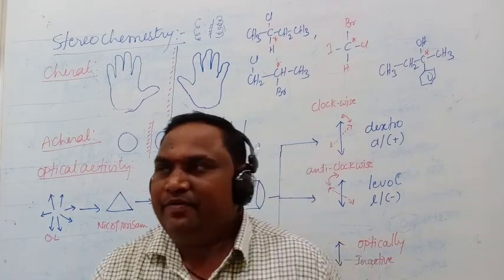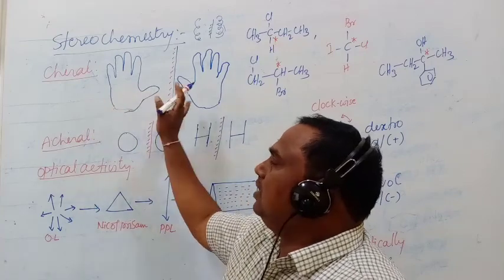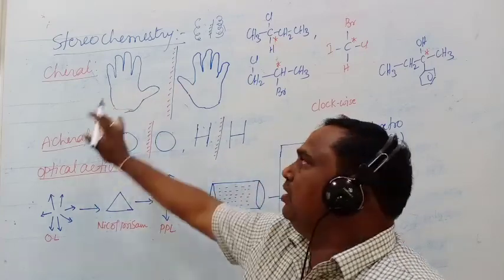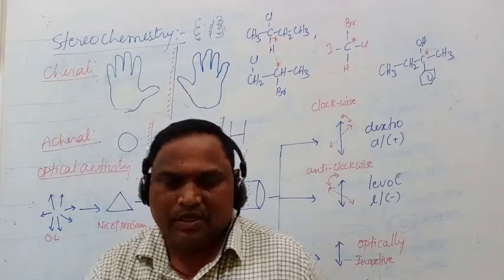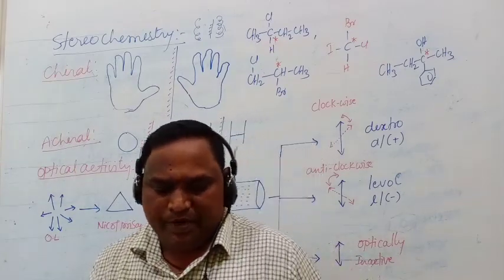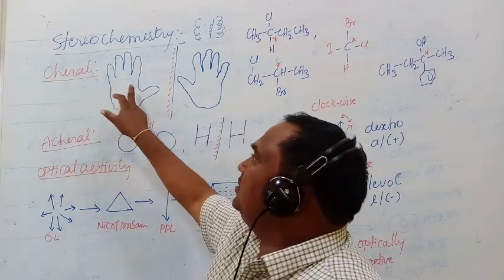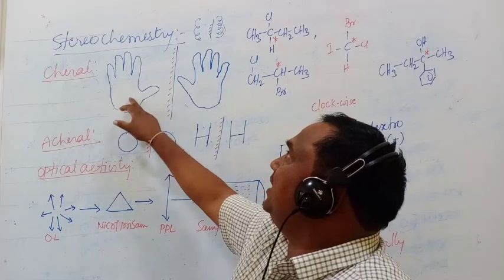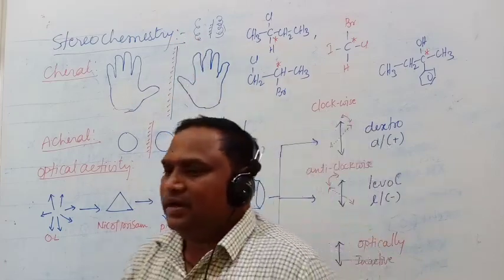That's why the definition for chiral is: the objects which are non-superimposable mirror images are called chiral. Examples are left hand and right hand, the alphabet C and the spring.